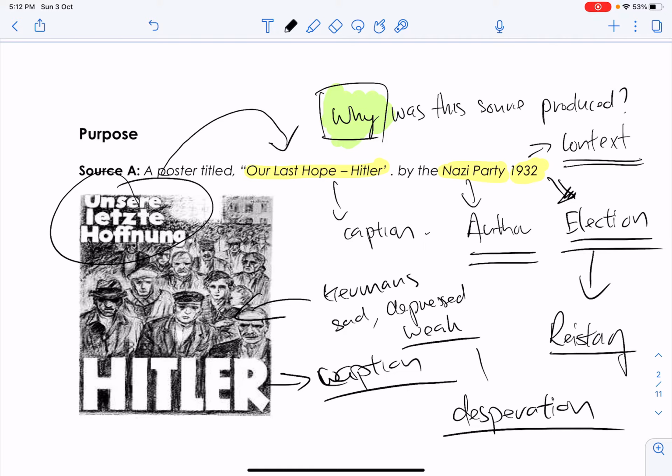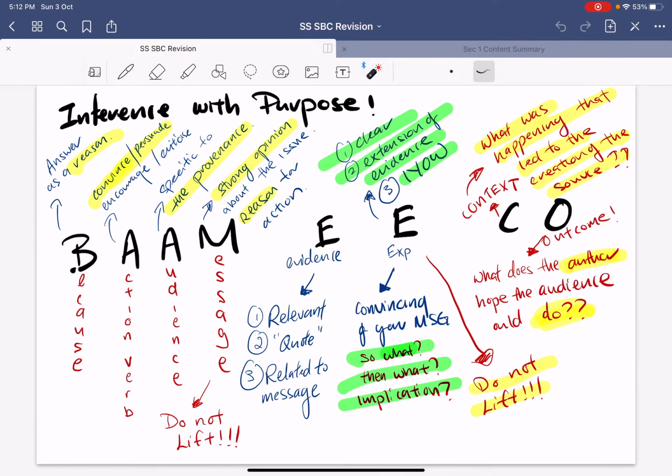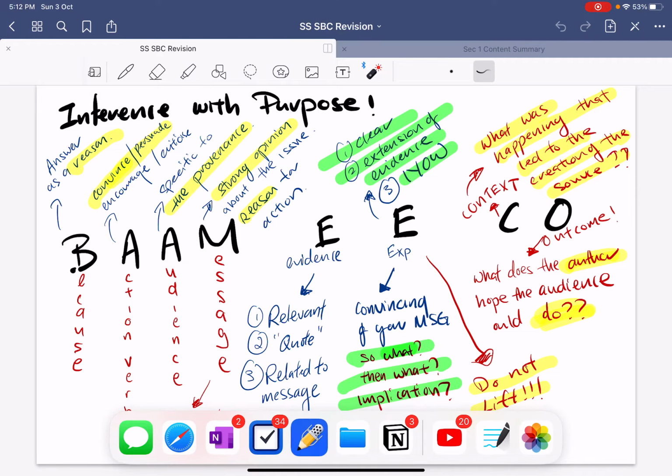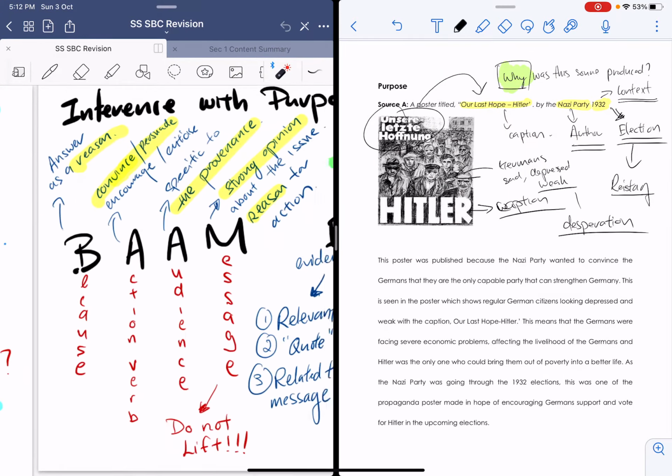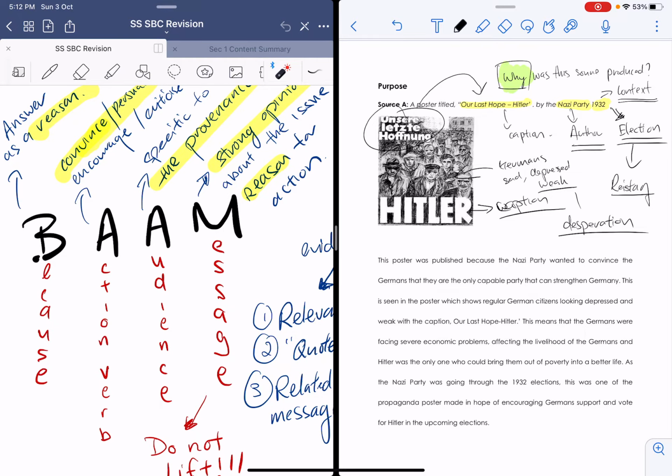Now let's take a look at the answer. Obviously, this is a picture by the Nazi Party, so it's meant to convince the Germans, right? To convince the Germans. Bear in mind again your BAM. Yeah, bear in mind your BAM again. Right, you must write your BAM. First line. So your first line should have BAM.